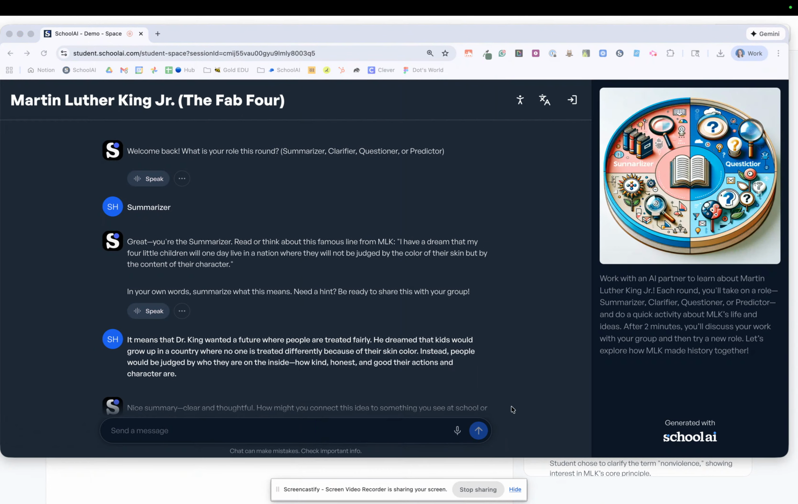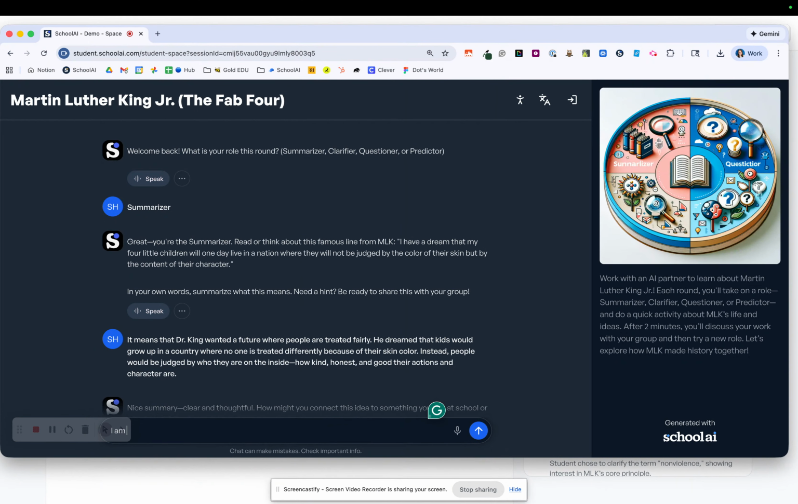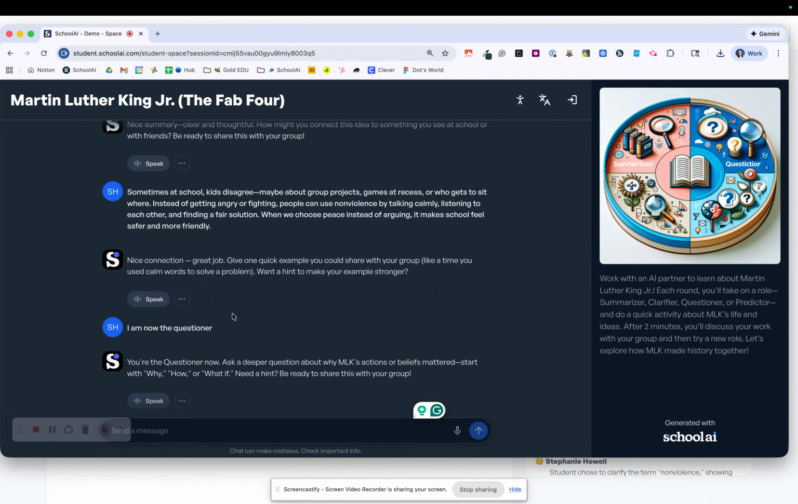So for example, if I was the summarizer, I am now the questioner. And they're going to let the space know that they're now the questioner. They're going to take on that new role that they are going into as they have 2 more minutes. Then if they are the questioner, they're going to be the clarifier. If they're the clarifier, the predictor is going to become the summarizer.